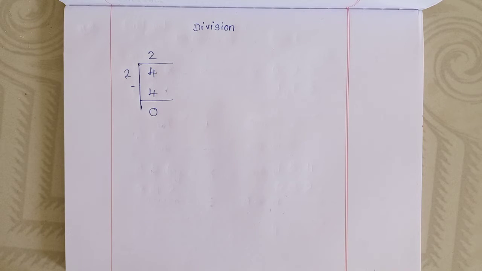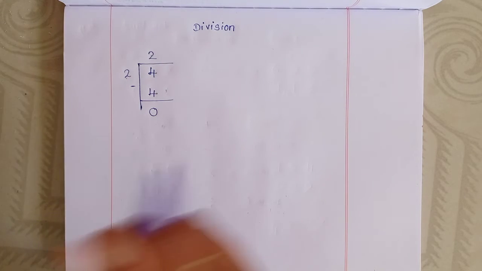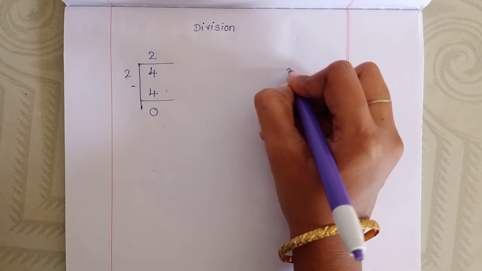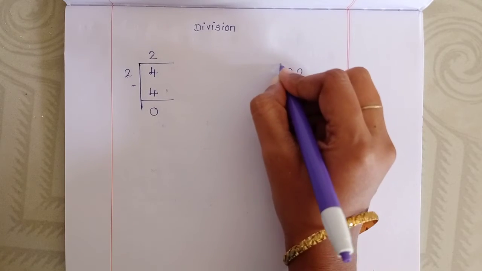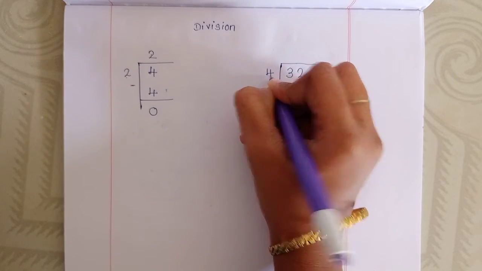See the next one. 32. Now we have to divide by 4.